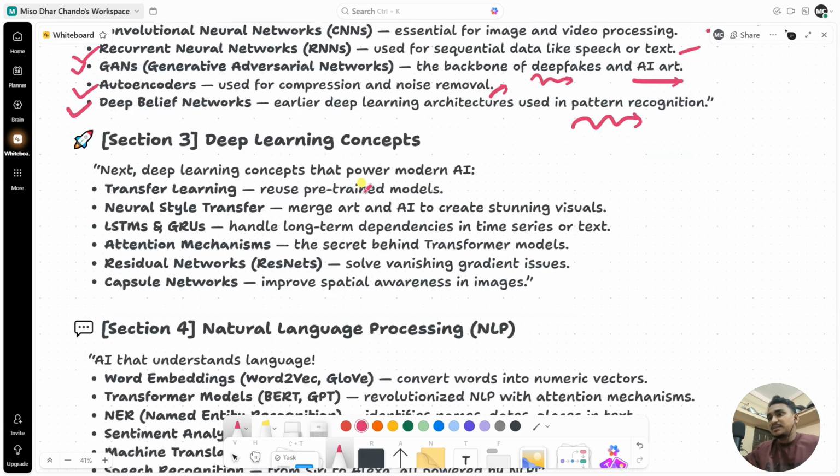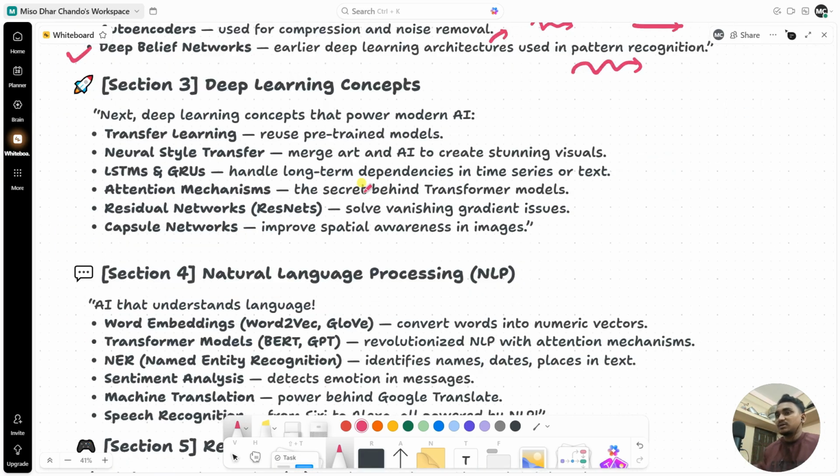Now let's see section number three, called deep learning concepts. Next, the deep learning concepts that power modern AI. You can learn concepts like transfer learning. It's basically the use of pre-trained models like VGG16 or VGG19, Inception, or GoogLeNet. You can use those so you don't need to train it again. It's already trained on over a thousand classes.